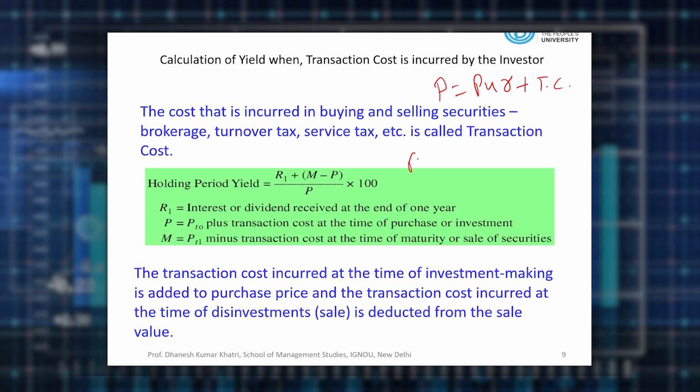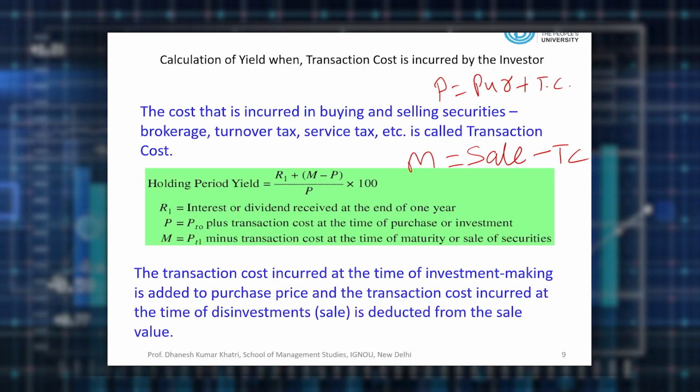Whereas in maturity, you are getting back your money. So if you sell your shares through a broker, he will charge you the brokerage, SEBI transaction tax and turnover tax and all that. So effective M in the formula will be sales price minus transaction cost. So that alteration you have to do in the values, rest of the things will not alter, or calculation mechanism will remain the same. So always use effective M after transaction cost and effective P after transaction cost. And that's the way we can include the concept of transaction cost in the holding period yield.